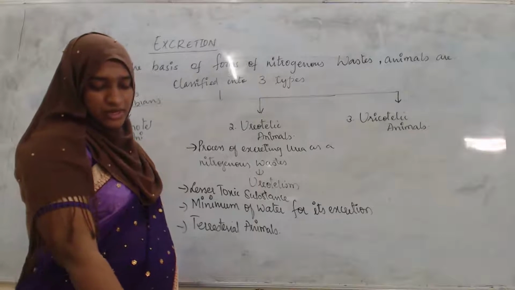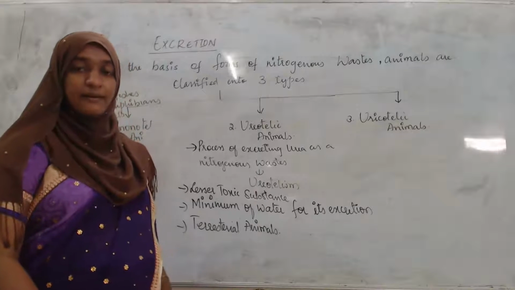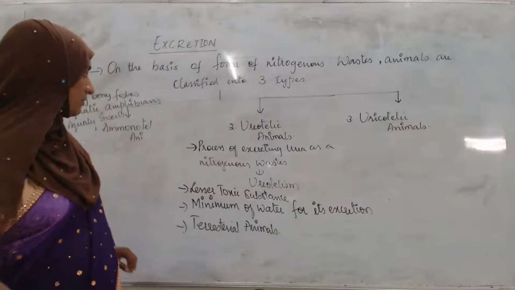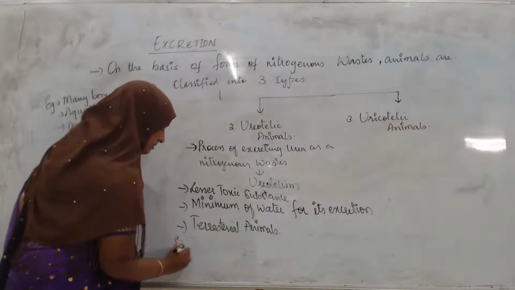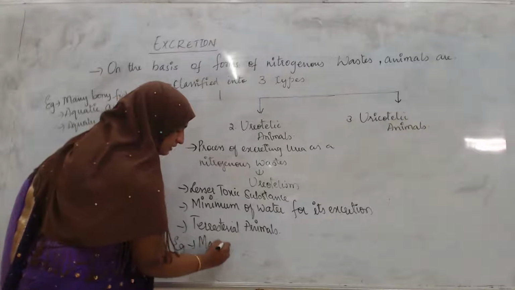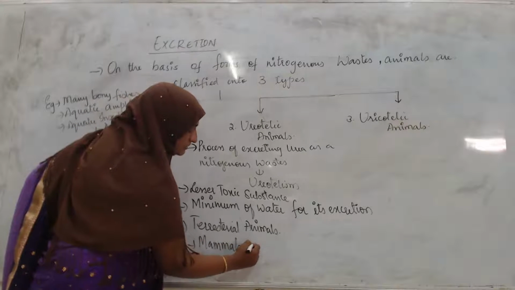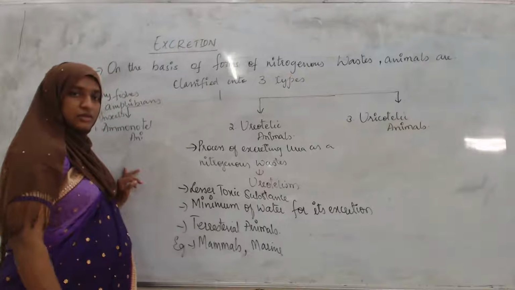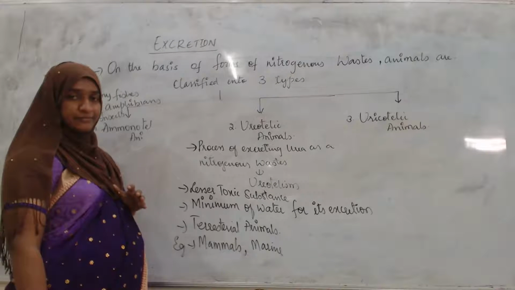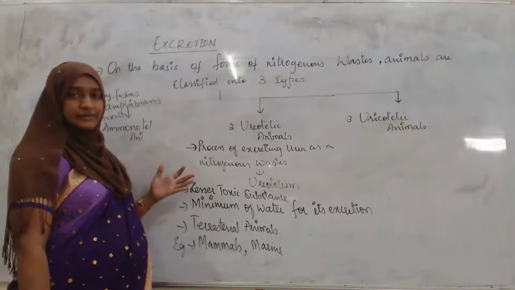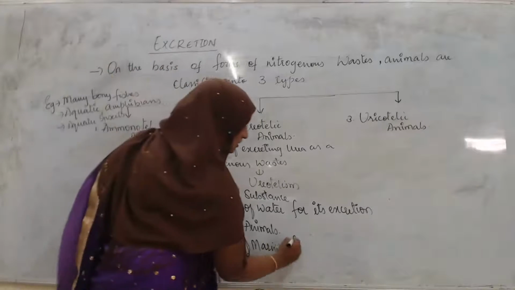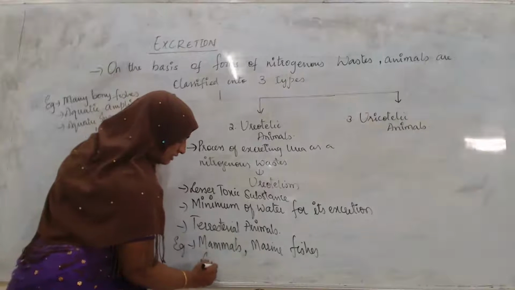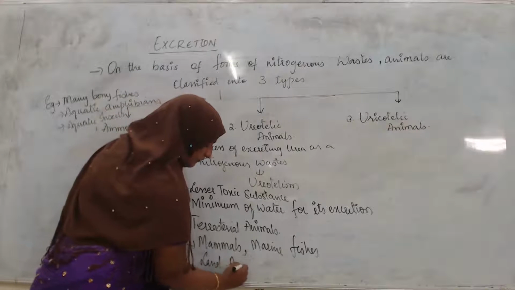So what are the examples? These are mammals, many amphibians and marine fishes. Mammals include human beings also. Marine fishes live in salt water, where the water content is lesser but the salt content is higher, and there are land or terrestrial amphibians.